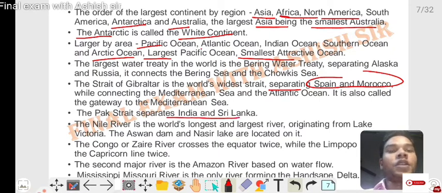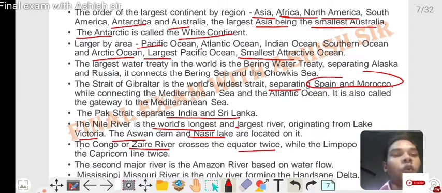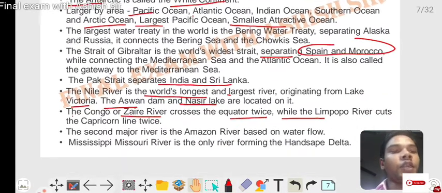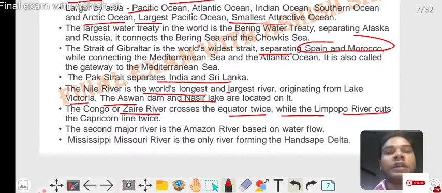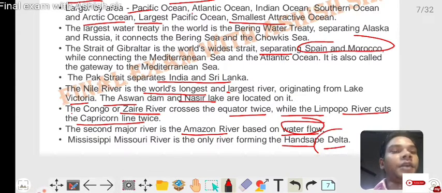The Nile River is the world's longest river, originating from Lake Victoria. The Aswan Dam and Nasser Lake are located on it. The Congo River crosses the equator twice, while the Limpopo River cuts the Tropic of Capricorn twice. The second major river, based on water flow, is the Amazon River. The Mississippi-Missouri River is the only river with a hand-shaped delta.